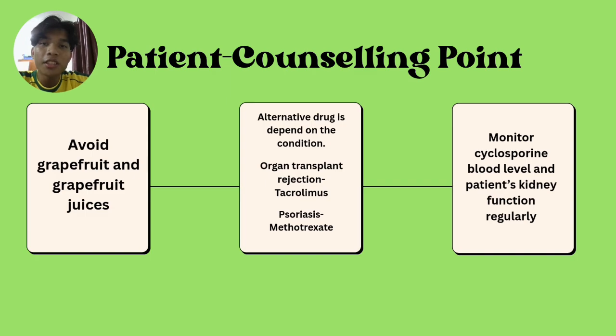If their patient is still consuming grapefruit, they should advise them to use an alternative drug that does not have the same interaction as cyclosporine with grapefruit. This depends on the disease they are suffering from. As an example, if they are suffering from cirrhosis, methotrexate is a good substitute for cyclosporine. Lastly, they should advise their patient to monitor their blood cyclosporine level and kidney function regularly.